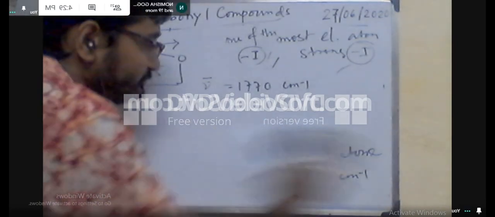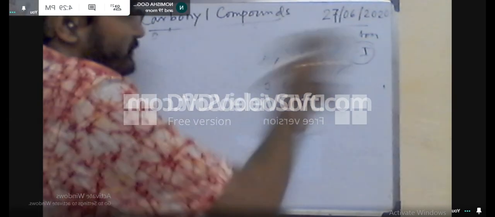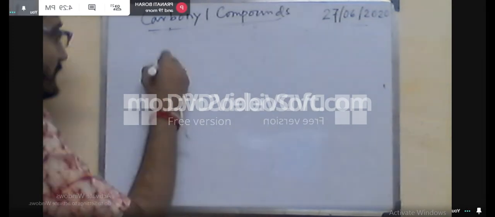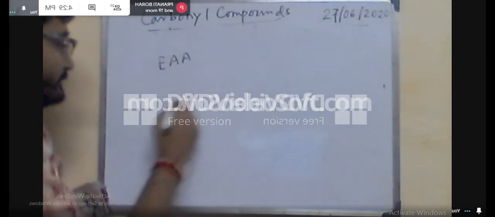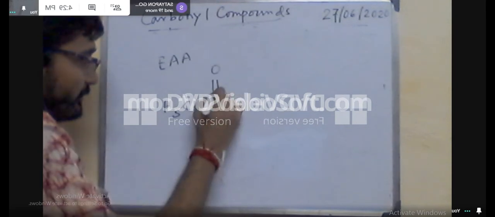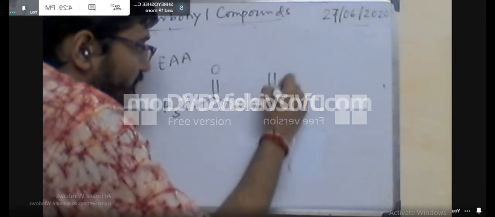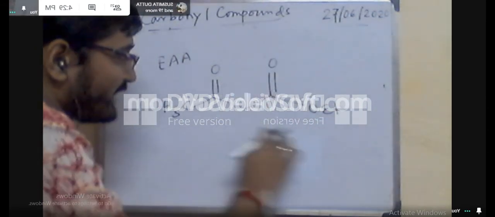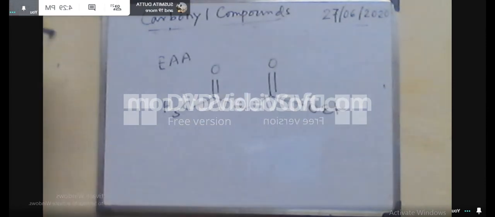But when there is the keto-enol form, that means the enol form is present, here you will get the stretching frequency of the C double bond O drastically quenched. Same reason as the previous one, it is found at 1650 centimeter inverse.